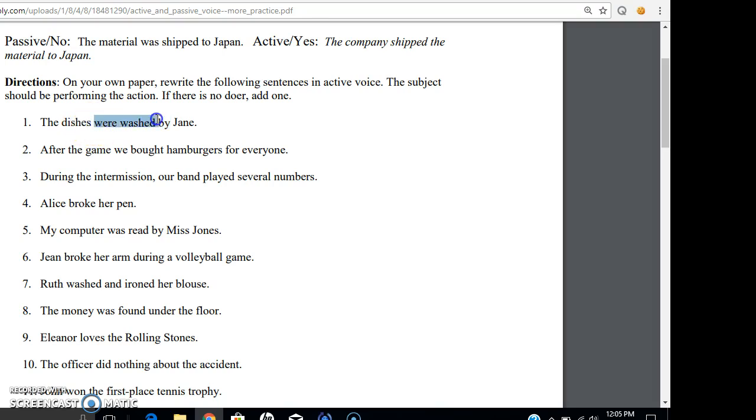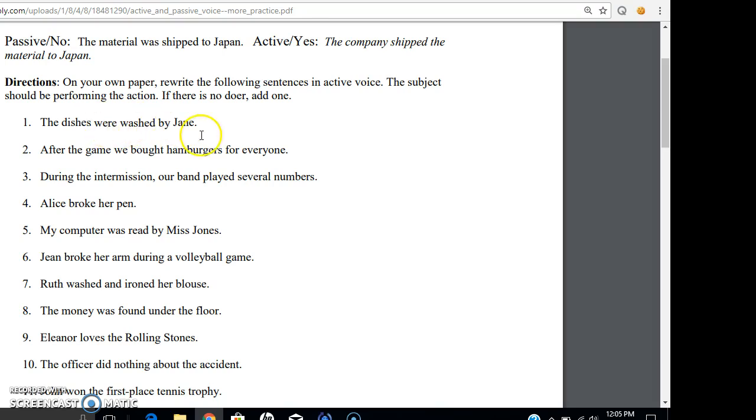But just to check, we ask, all right, who did the washing? Did the dishes do the washing or did Jane do the washing? Well, because Jane was the person actually performing the action and it comes after the verb, that makes this sentence passive voice. To redo this sentence and to make it an active voice, you would just put Jane first. Jane washed the dishes, and rewrite it that way.